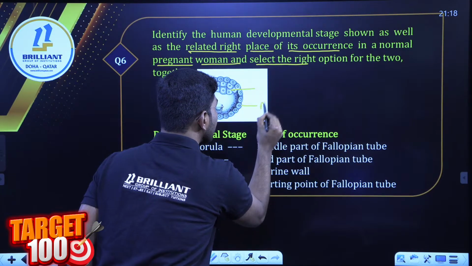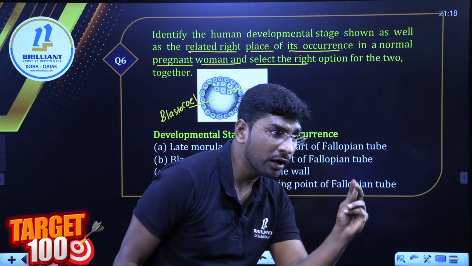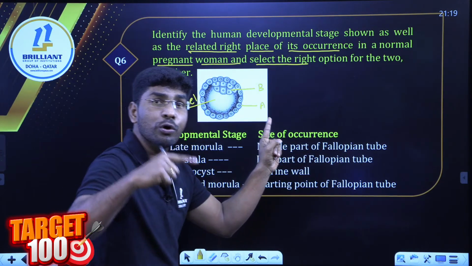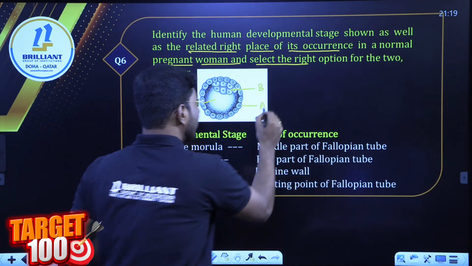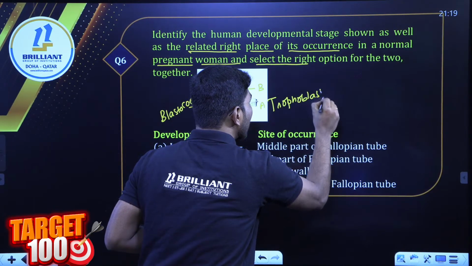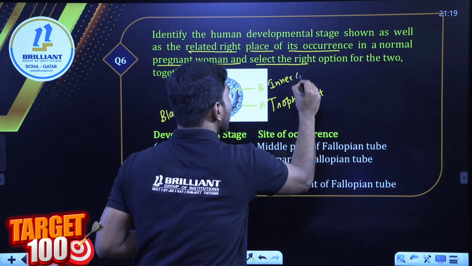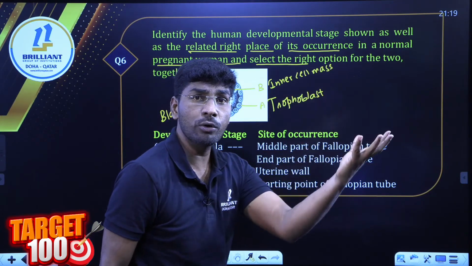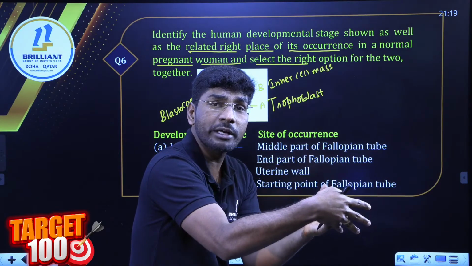What about these cells? I am calling this the A cells, and what about this, B? What are the A cells called? Any one of you, Khalid, Kirtraj? Trophectoderm, right? Trophectoderm or trophoblast cells. This is called the trophoblast cells, and this is called the inner cell mass. Am I clear? The inner cell mass is going to give the embryo. Trophectodermal cells are going to make villi and penetrate deep into the endometrium, right?